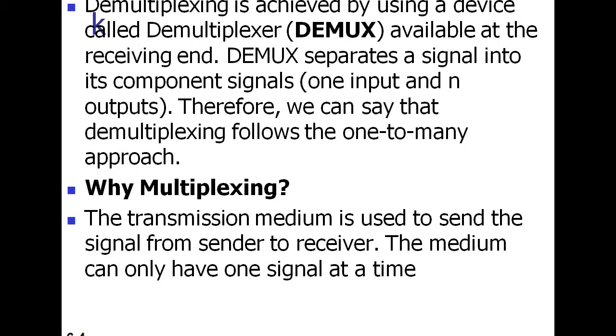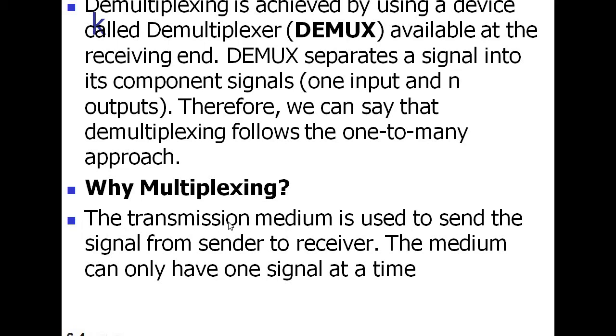So the next topic is why we are using multiplexing. The transmission medium is used to send the signal from sender to receiver. In our previous session, we discussed the function of a transmission medium.